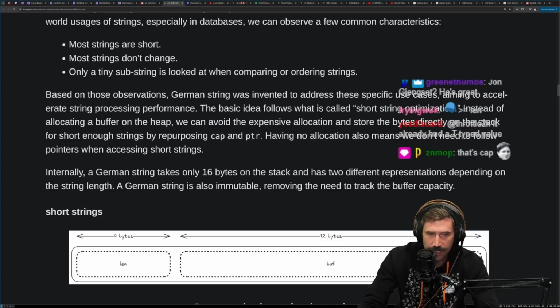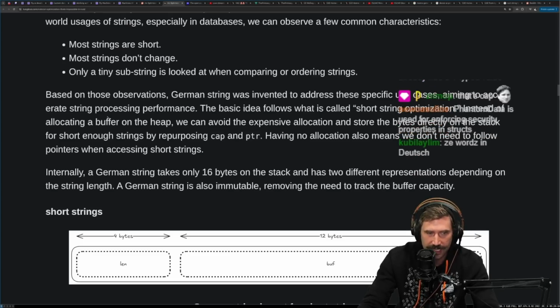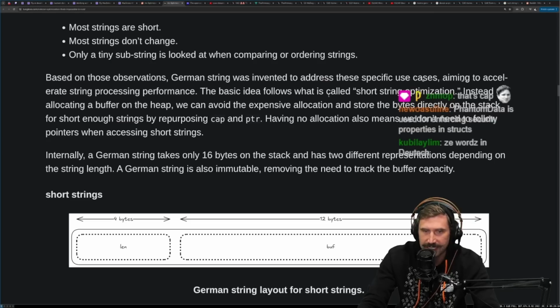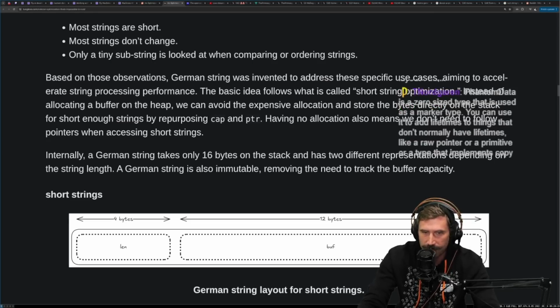Okay. Based on those observations, German strings was invented to address these specific use cases, aiming to accelerate string processing performance. The basic idea follows what is called short string optimization. Instead of allocating a buffer on the heap, we can avoid the expensive allocation and store the bytes directly on the stack for short enough strings by repurposing cap and pointer. Having no allocation also means we don't need to follow pointers when accessing short strings.